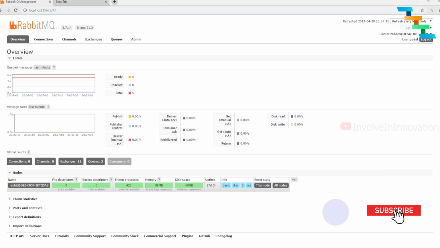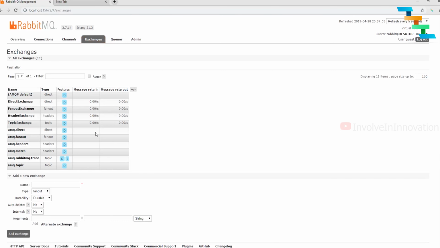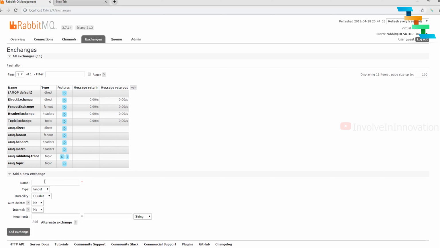Enter the URL localhost:15672 in the browser. Enter the default username guest and the default password guest. Navigate to the exchanges tab. Go to add a new exchange section. Now enter the exchange name. Here I am entering test exchange.